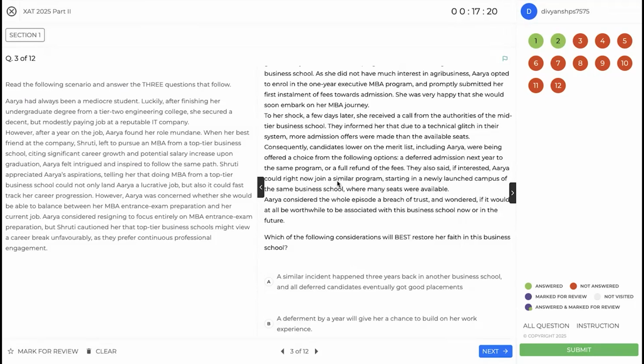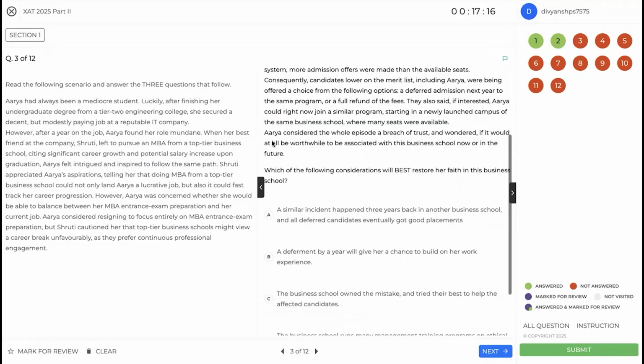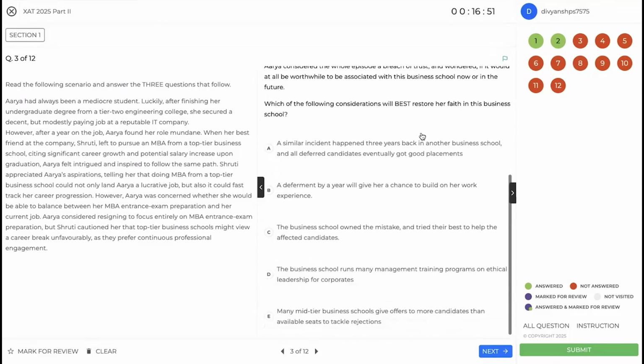They also said Arya could right now join a similar program in a newly launched campus. So Arya considered the whole episode a breach of trust and wondered if it would be worthwhile to be associated with the business school now or in the future, and what will restore her faith in this business school. So the problem statement is that Arya believes that there has been a breach of trust. So she is concerned about the brand image, and that is what we need to address through the options.